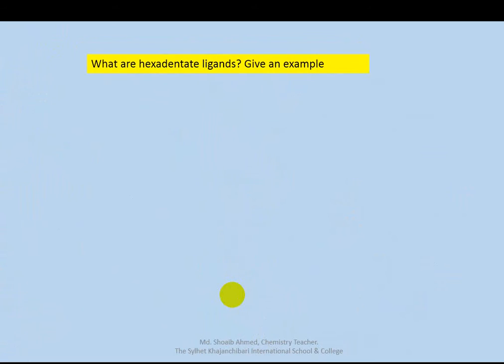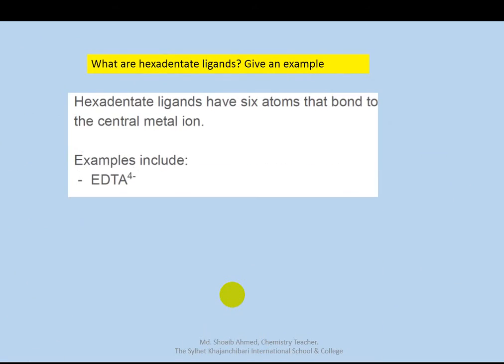What are hexadentate ligands? Give an example. Hexadentate ligands have six atoms that bond to the central metal ion. EDTA.